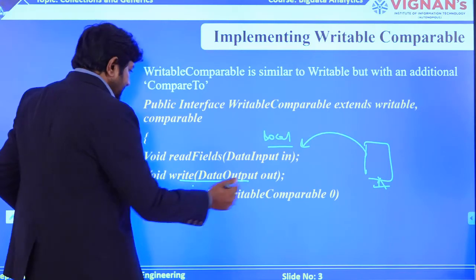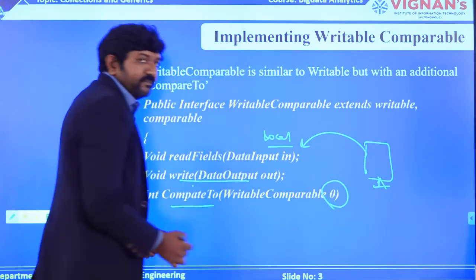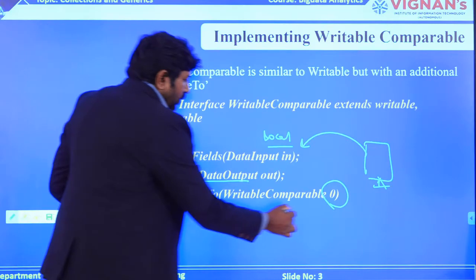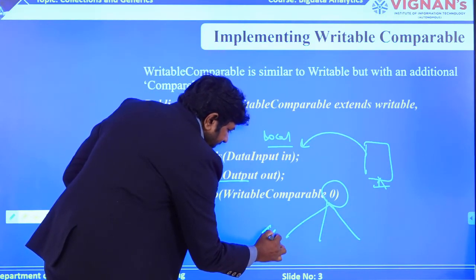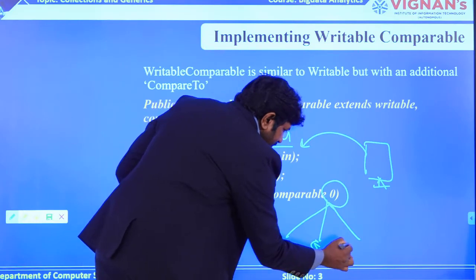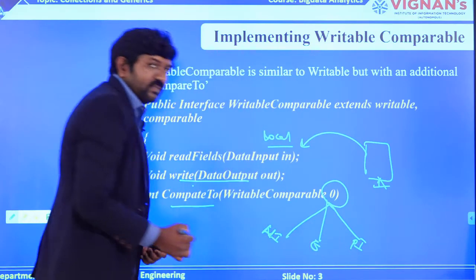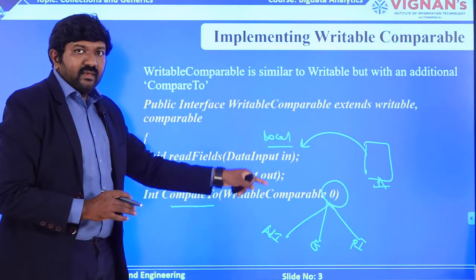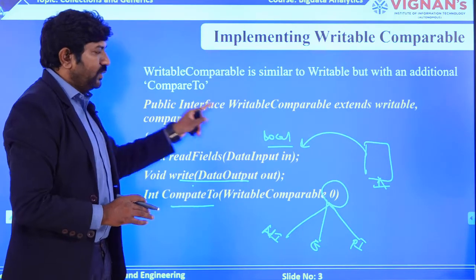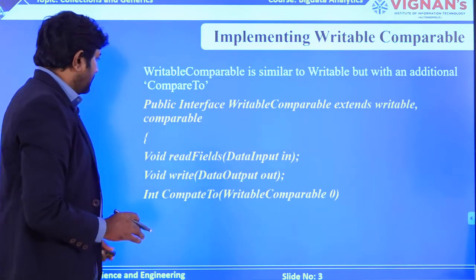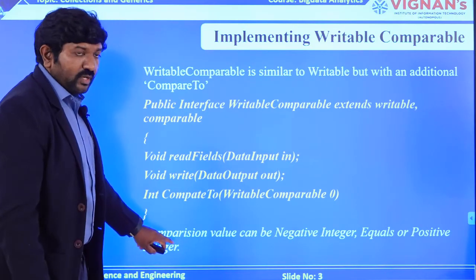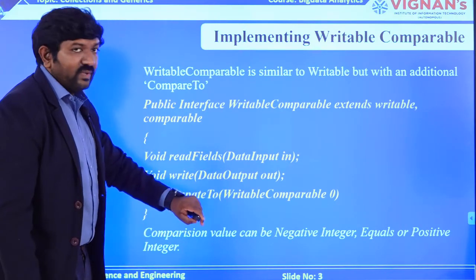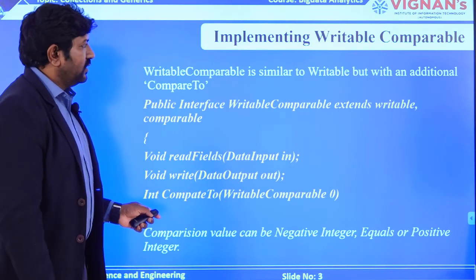Now you can all see there is something called a 0 at the end. As I told you, this will hold three different values: a negative integer, equals to, and a positive integer. Those three values are used in the comparison when you are implementing this writable comparable. So as I have told you, the 0 holds these three values while storing the data onto the disk.